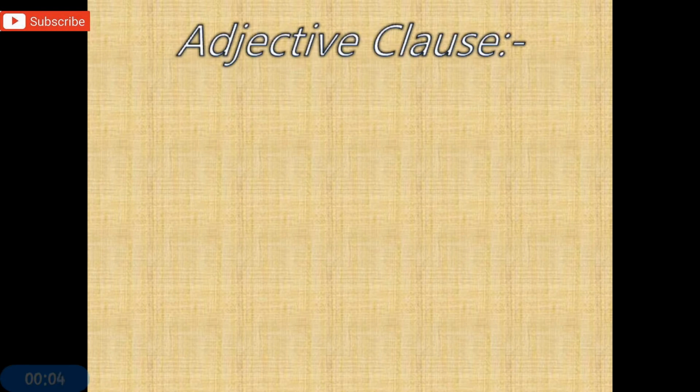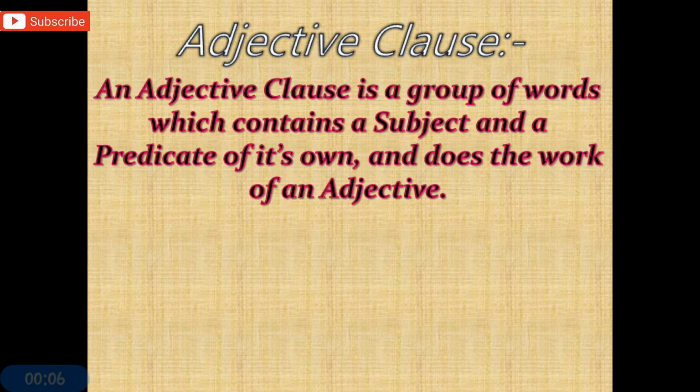Friends, in this video we are going to study the next kind of clause, that is adjective clause. Now what is adjective clause? An adjective clause is a group of words which contains a subject and a predicate of its own and does the work of an adjective.